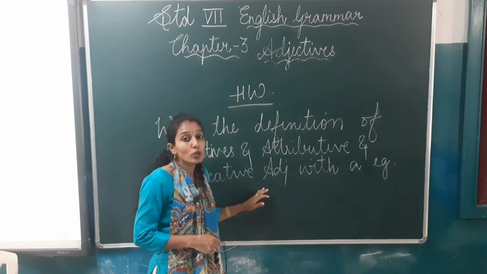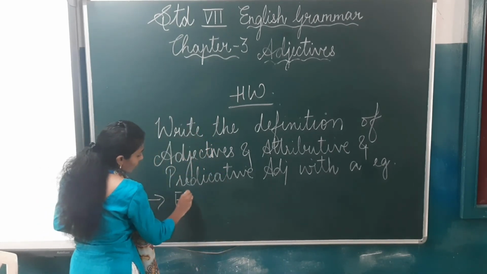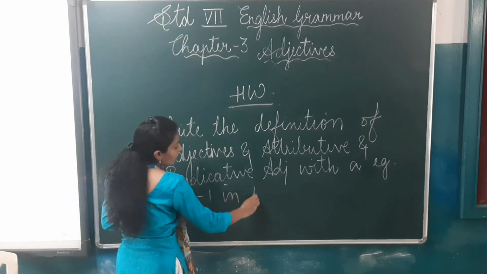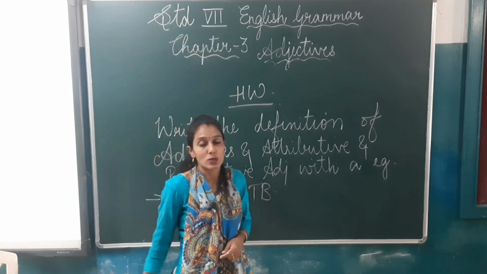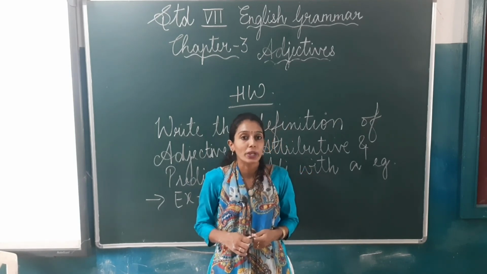Then you have to copy down exercise 1 in your textbook. I will be sending the PDF, so from the PDF you can copy it down.